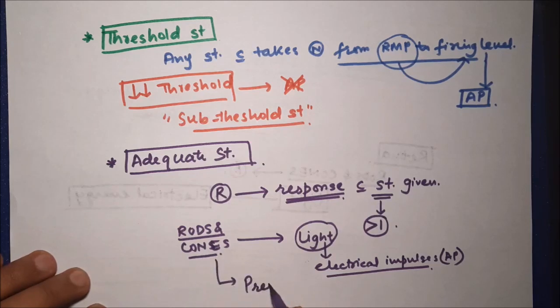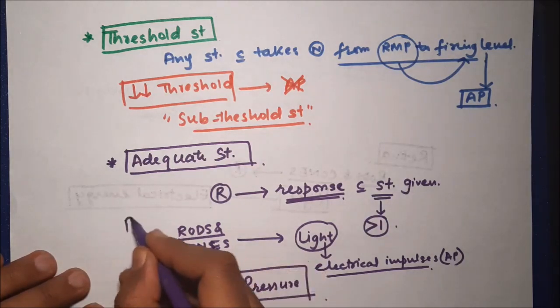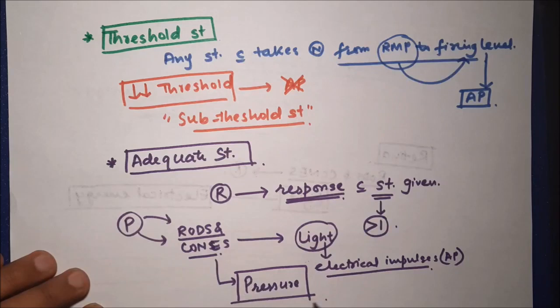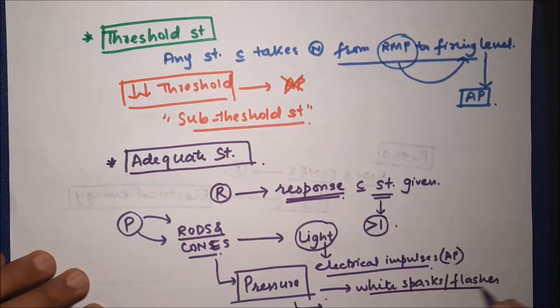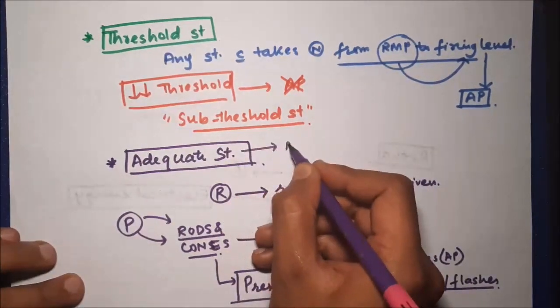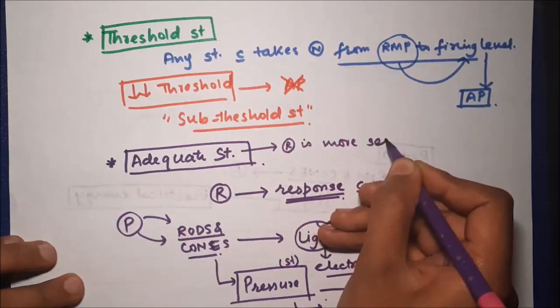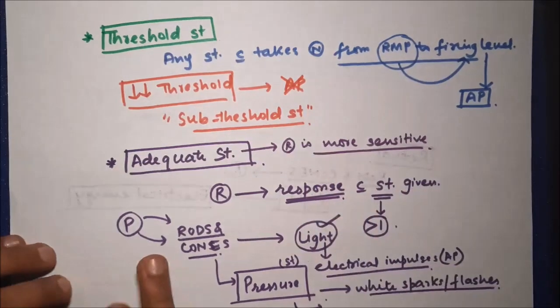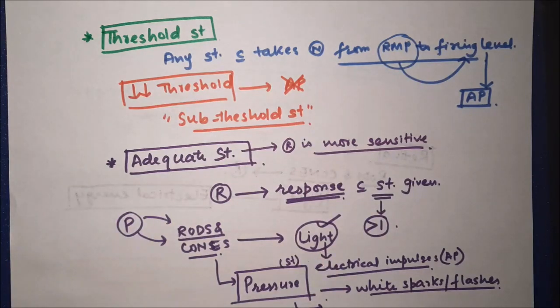However, these rods and cones can also respond to pressure. We can easily understand this. If we close our eyes and apply some pressure on our eyes, we are going to see certain spots or white sparks. This is because these rods and cones start firing when we apply this pressure externally. So here pressure acts as a stimulus. Clearly it means there are two types of stimuli for rods and cones. One is a light stimulus and the other is a pressure stimulus. However, these rods and cones are more sensitive to the light stimulus. That means adequate stimulus is the stimulus to which the receptor is more sensitive. So in case of rods and cones, the adequate stimulus is the light stimulus.